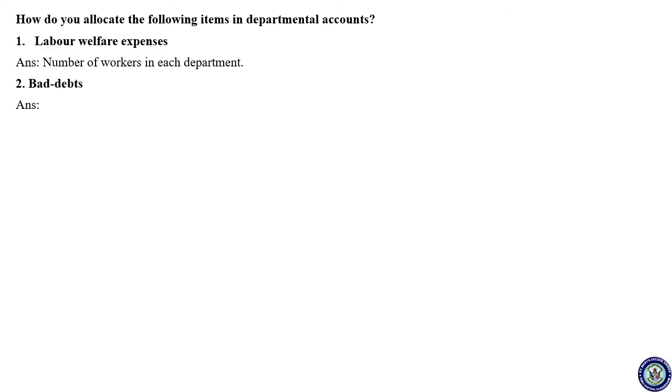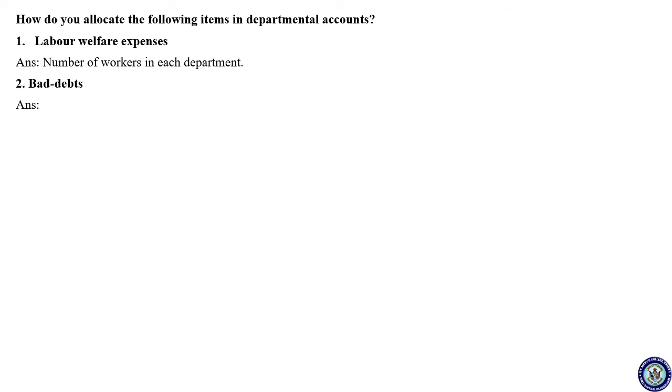The reason may be various. For example, the death of the debtor. If something goes wrong, the debtor is no more. Insolvency, or he is abnormal. So cases may be death, insolvent, or he is mentally abnormal. In that case, or in various cases, you are not in the position to recover the money from the debtor, then that is bad debts.